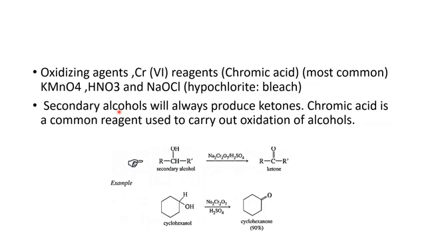You can see in the following reaction, secondary alcohol on oxidation is responsible for the production of ketone. In your slide there is cyclohexanol. This cyclohexanol, in the presence of sulfuric acid and Na2Cr2O7, is responsible for the production of cyclohexanone, giving a yield of 90%.